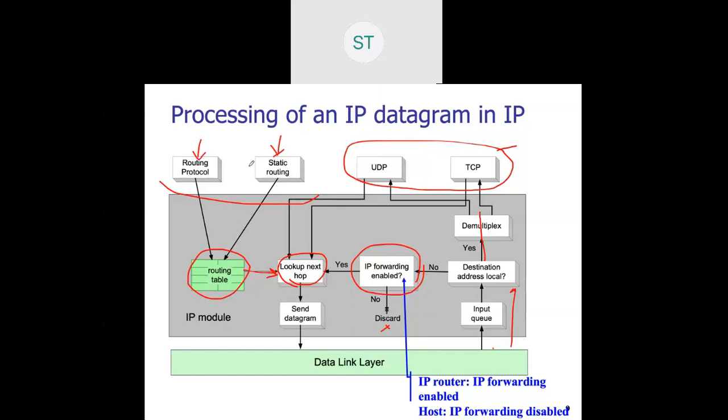In static routing, all the paths are pre-decided, so the packet will move with that particular path only. In dynamic routing, the table gets updated on the basis of the network scenario, and it will forward the packet on that basis and then send the data. So this is the actual process. If the address is local, there is no need to process further, it will take the packet inside. If it is not a local address and IP forwarding is enabled, then depending upon the routing table, it will check what the next hop is and forward the packet to the next hop.